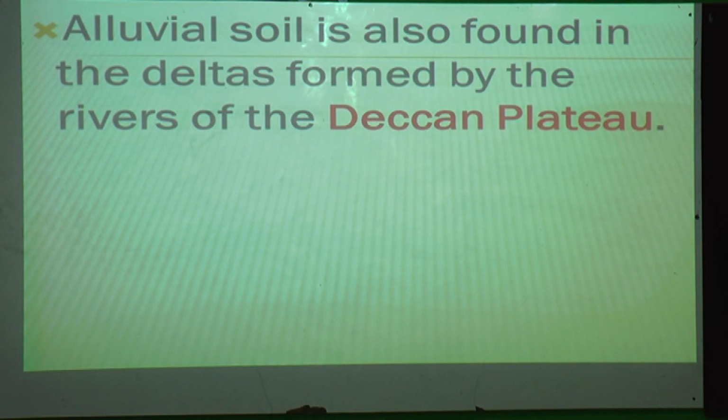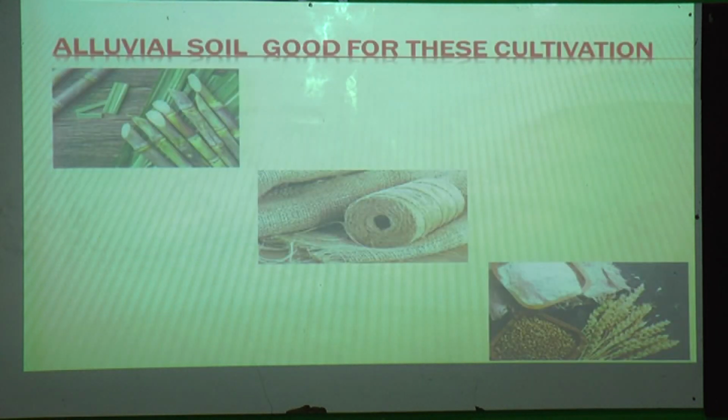Now, alluvial soil is also found in the deltas. Not only in the northern plains, it is also found in the deltas formed by the rivers of the Deccan Plateau.